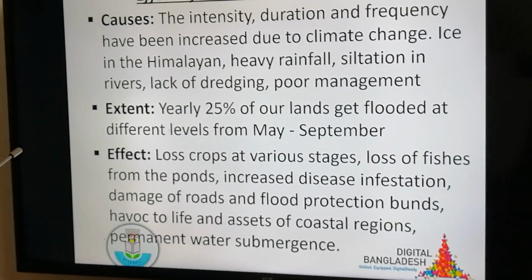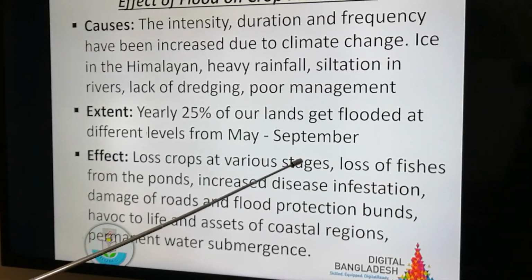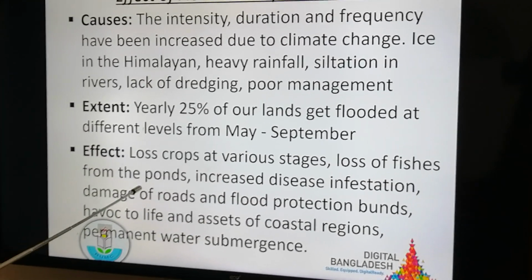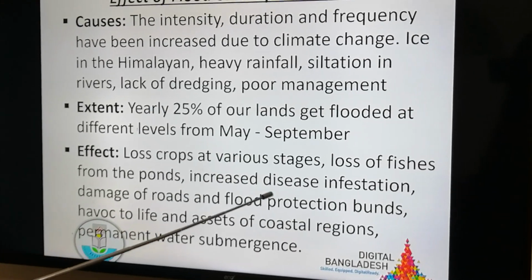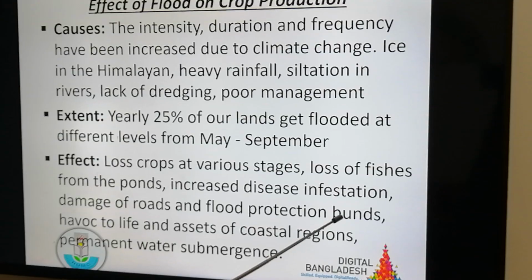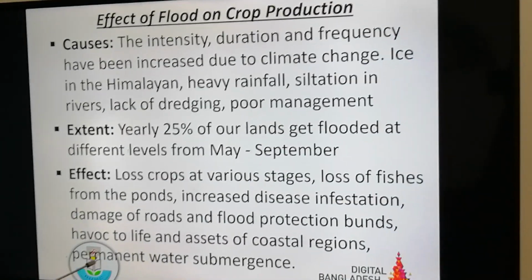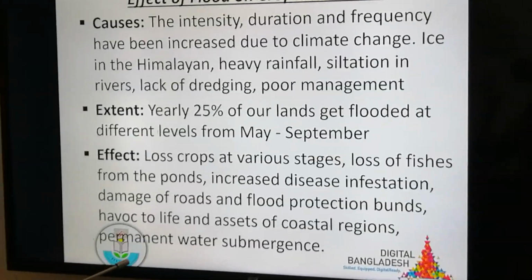What effects we may get from the floods? Loss of crops at various stages, loss of fishes from the pond, increased disease infestation, damage of roads and flood protection bonds, havoc to life and assets of coastal regions, and permanent water submergence.